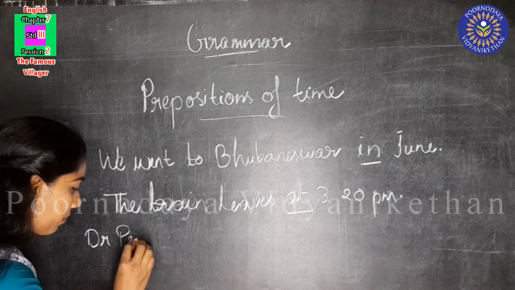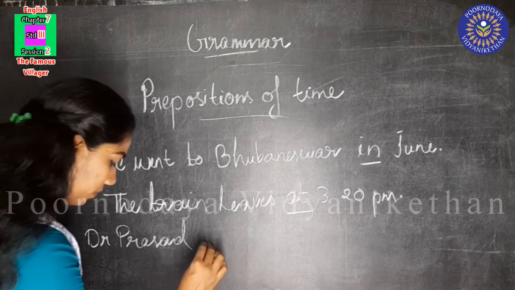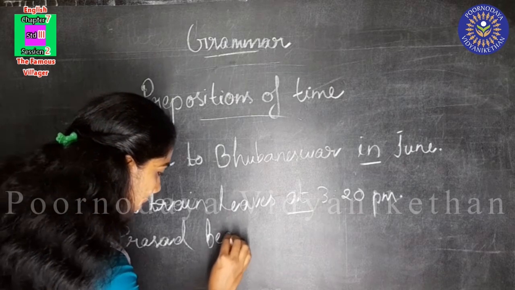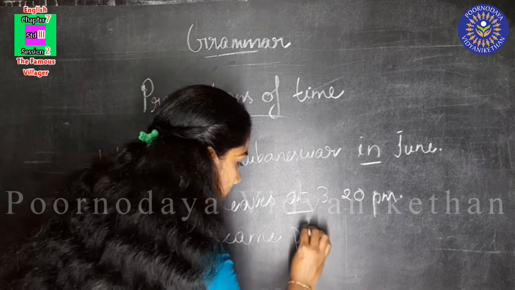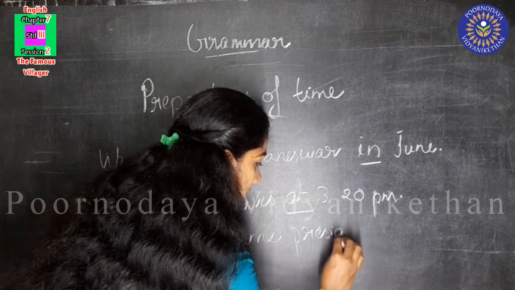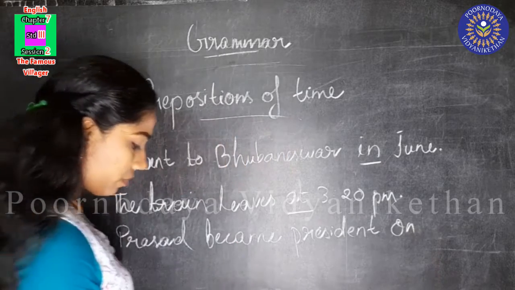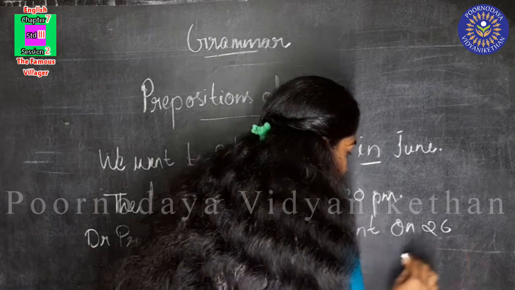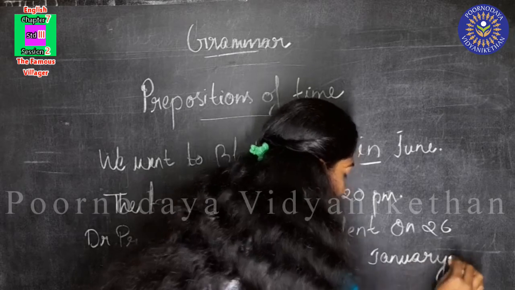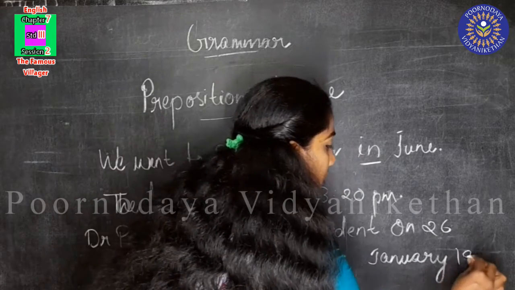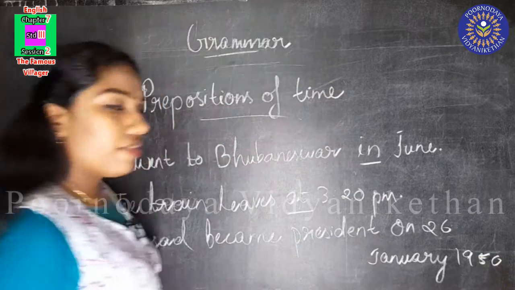Dr. Prasad became president on 26 January 1950.